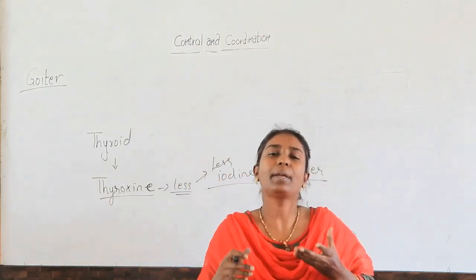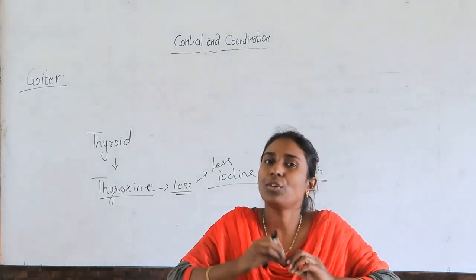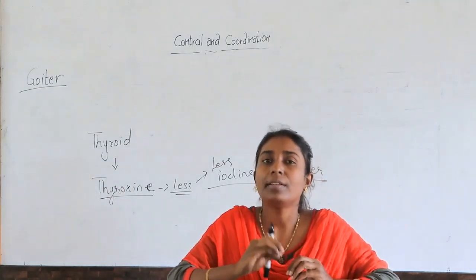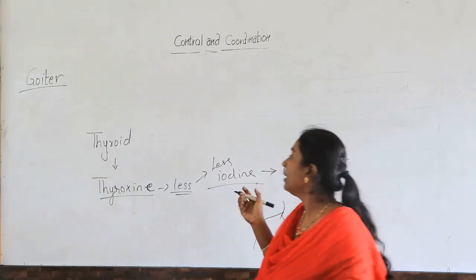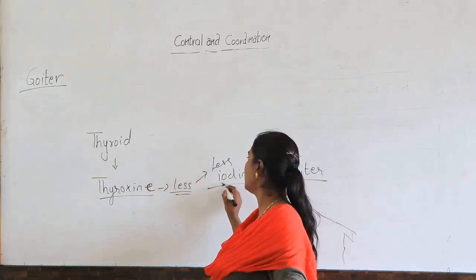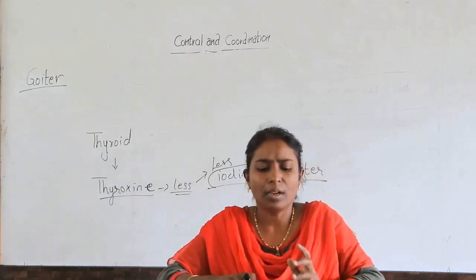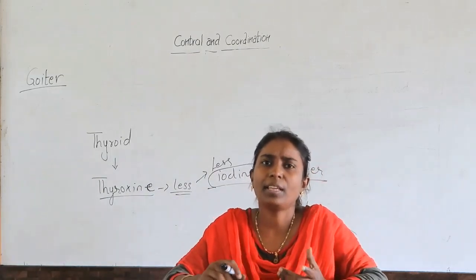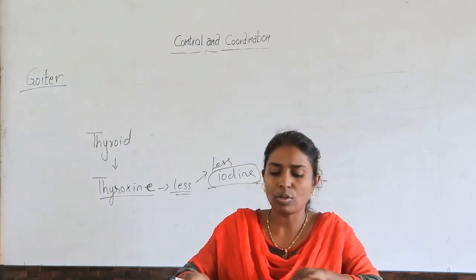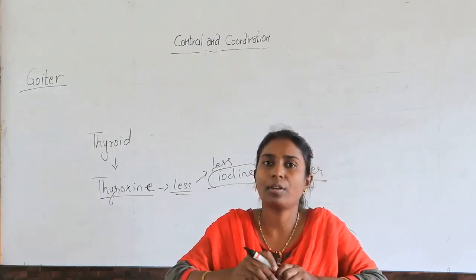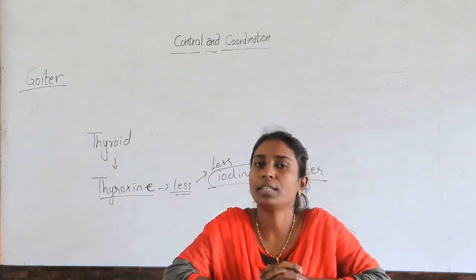This can be controlled by intake of iodine. So deficiency of iodine in the food results in a disease called goiter, and it can be controlled by consuming iodized salt. So this was all about control and coordination in the control and coordination chapter.